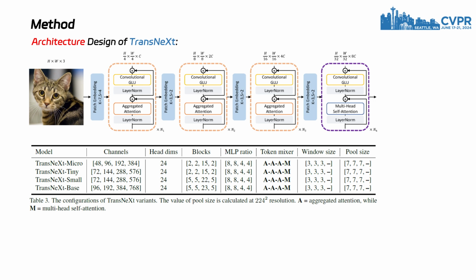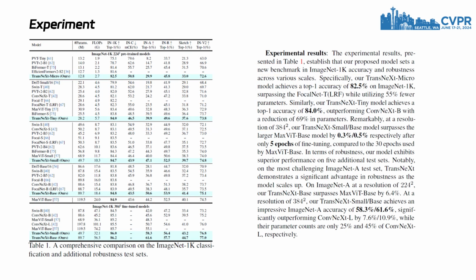The specific configurations of TransNeXt variants are shown in the figure. Here are TransNeXt's performance results. Our proposed model sets a new benchmark in ImageNet 1K accuracy and robustness across various scales. Specifically, our TransNeXt micro model achieves a top 1 accuracy of 82.5% on ImageNet 1K, surpassing the FocalNet TLRF while using 55% fewer parameters.